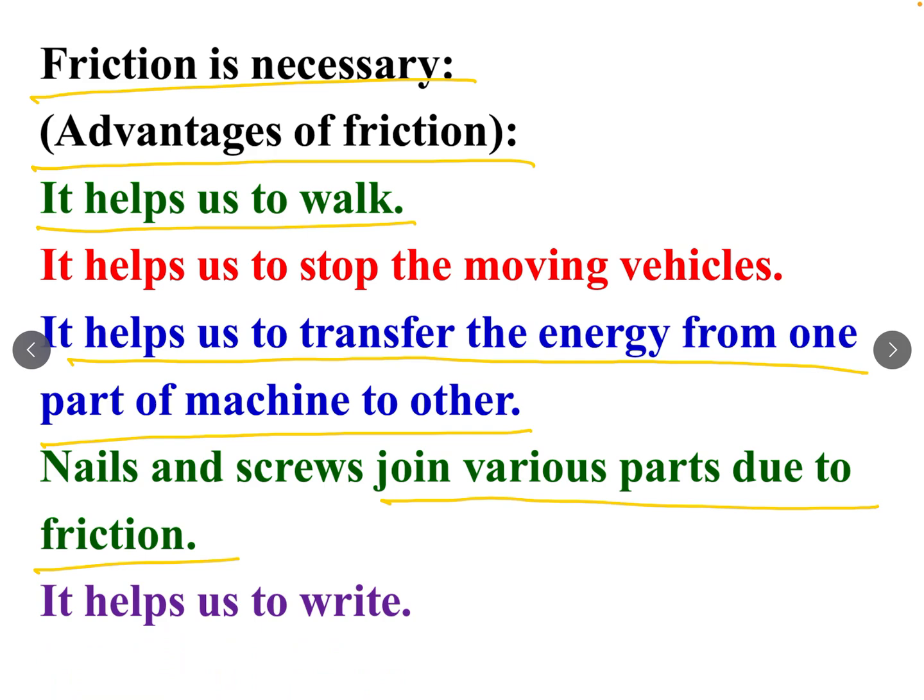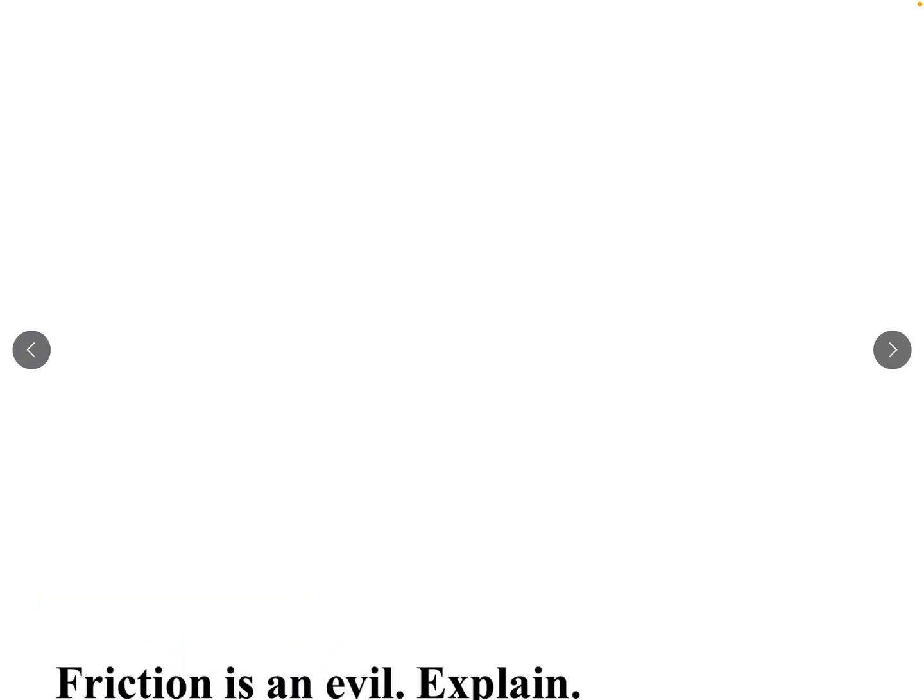It helps us to write. These all are the advantages of friction. Friction helps us to walk, stop the moving vehicles, and transfer the energy from one part to another. Nails and screws also join the various parts of machines due to friction, and it helps us to write.